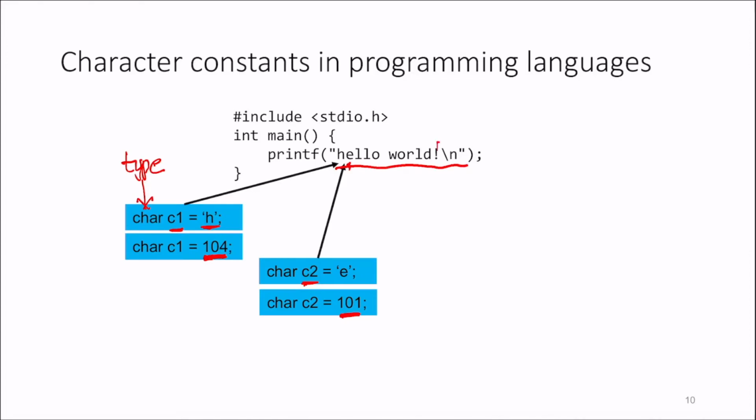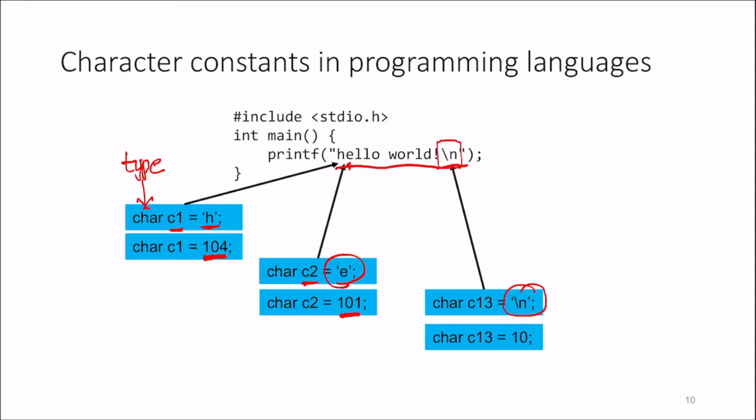However, this part of the string over here is interesting because there is a representation of a new line and it's actually two characters there, backslash and n. So if I take this character C13, the 13th character, it's quite different. If you compare this E with this backslash n, you can see that there is a distinct difference. The backslash n has actually two characters, the backslash and the n, but it corresponds to the ASCII value of 10. It needs to know that its ASCII value is 10 so that when it gives that character to the terminal, it creates a new line.